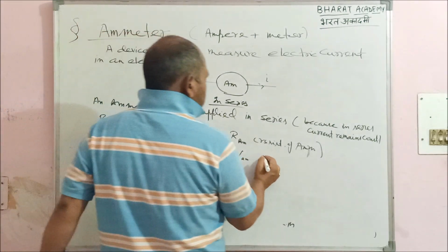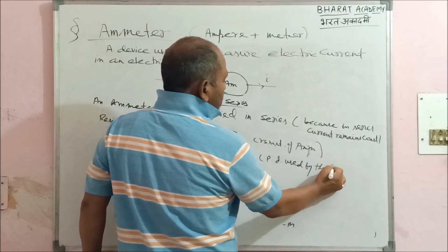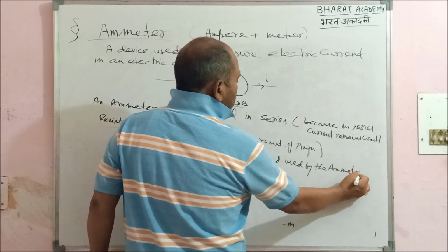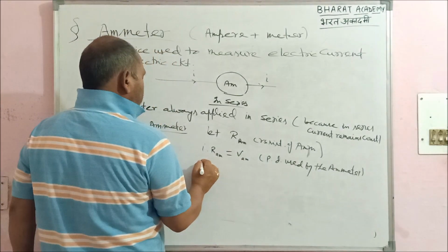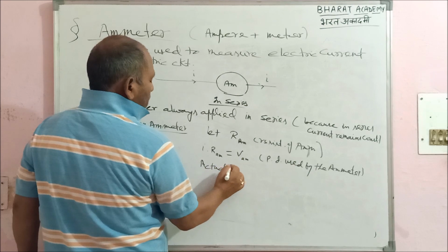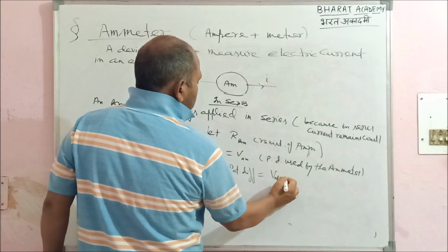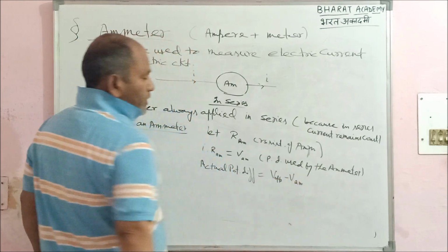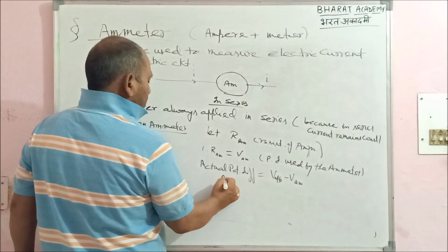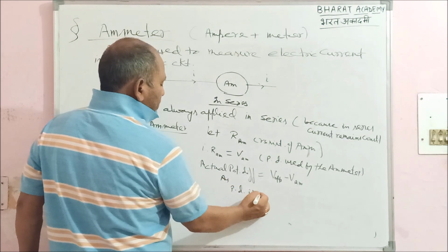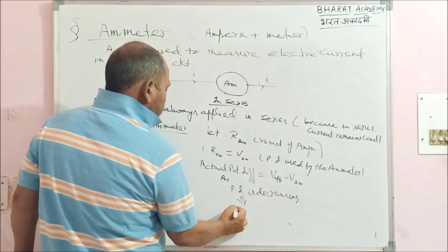It will be the potential difference used by the meter. So what is going to happen? This Vam will reduce the actual EMF. So the actual potential difference will be V applied minus V used by the meter, right? If PD decreases, as PD is decreasing, what will happen? Current will also decrease.